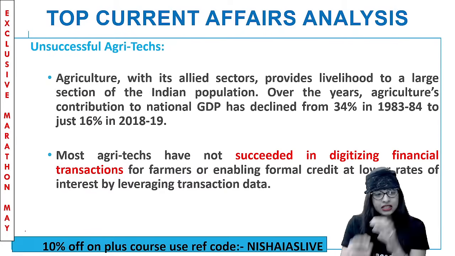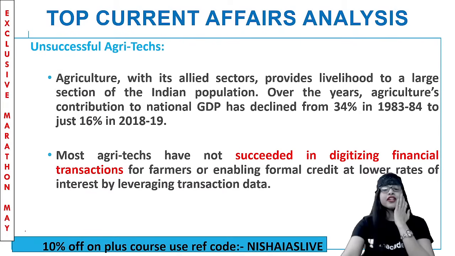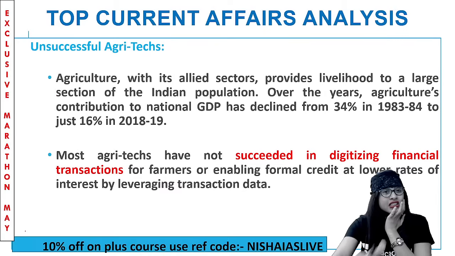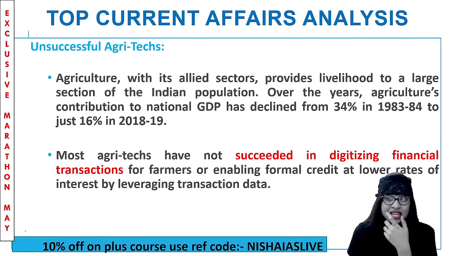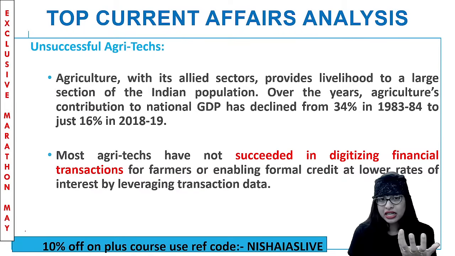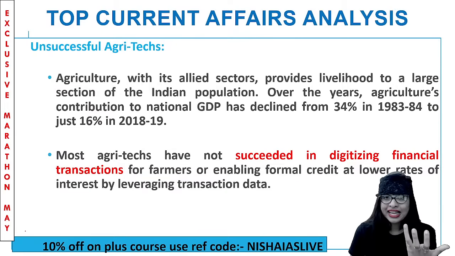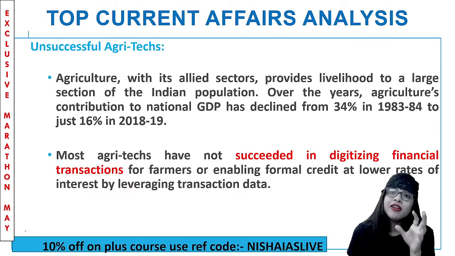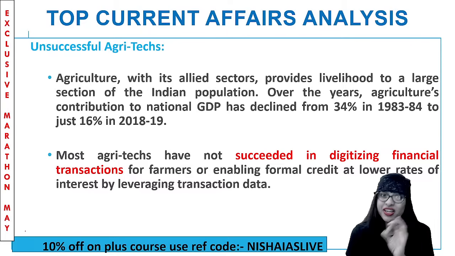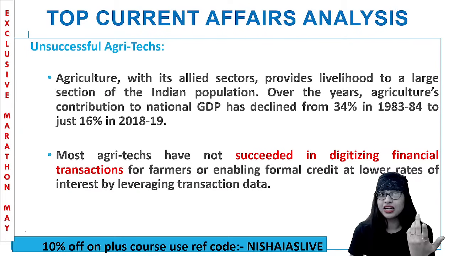Now, another important point to be understood is that there have been agri-techs which are unsuccessful. See, agriculture being the most important sector for India, a lot of people are engaged in that, we know that. And to attain digital financial inclusion there becomes a big question mark. To attain normal financial inclusion itself is a big question mark. We are able to attain it, but not completely. So making it digital financial inclusion, that is to be considered.